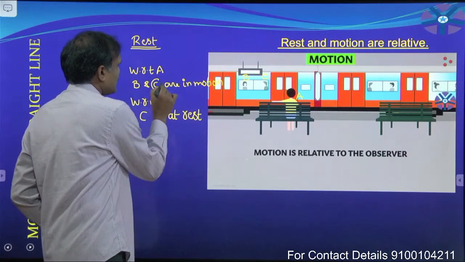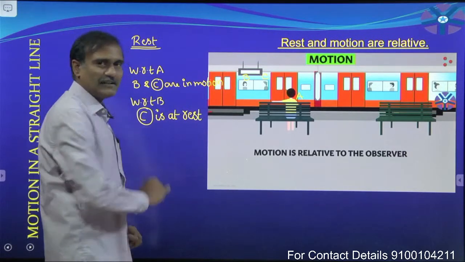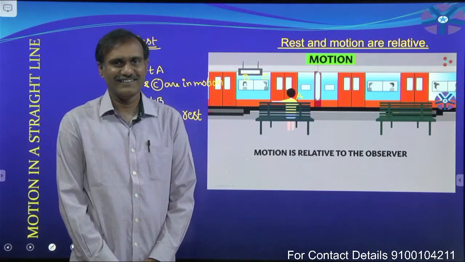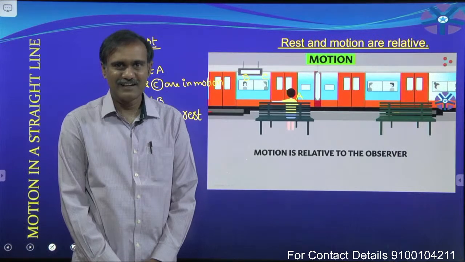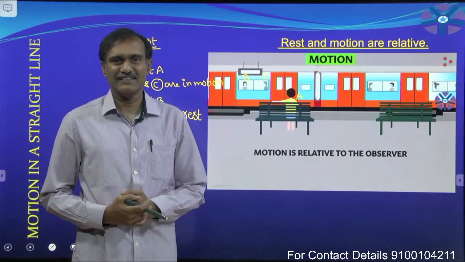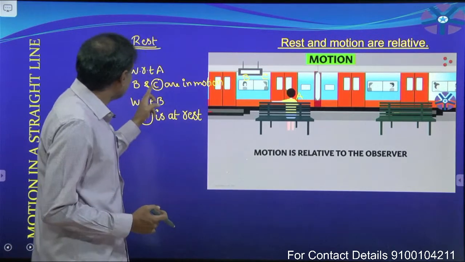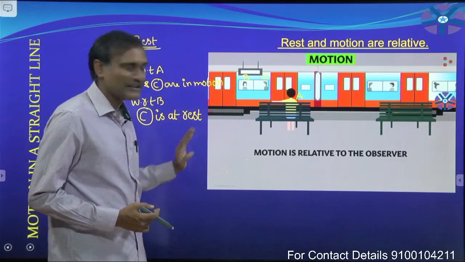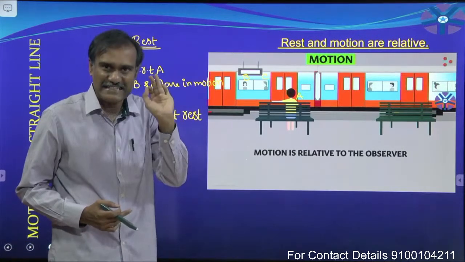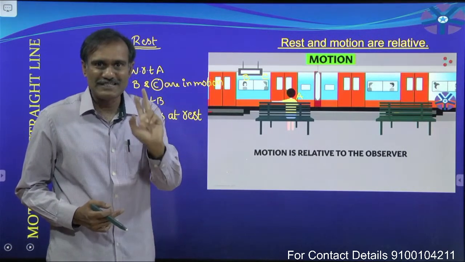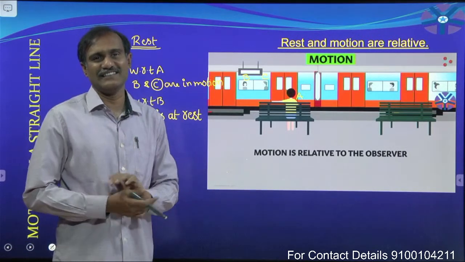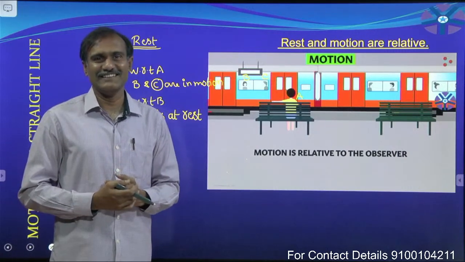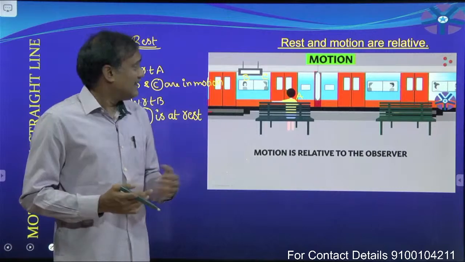What is the state of C? Tell me. Motion or rest? Okay, here motion and also here it is rest. That means that C exhibits two states simultaneously.